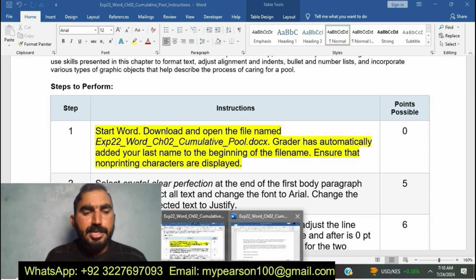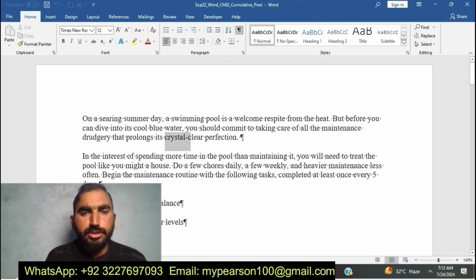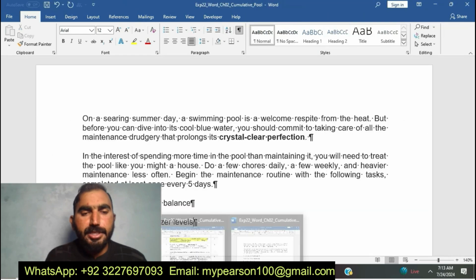Here you can see some highlight. I have done this one. You can see here today I have completed EXP22 Word Chapter 2 Commutative Pool.